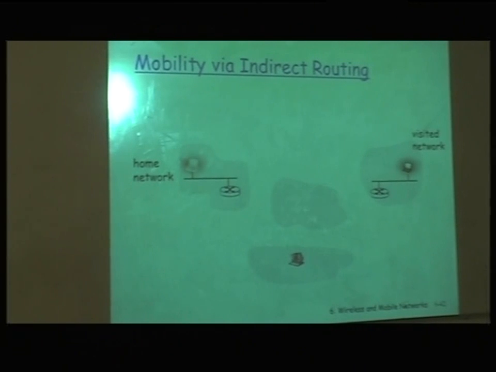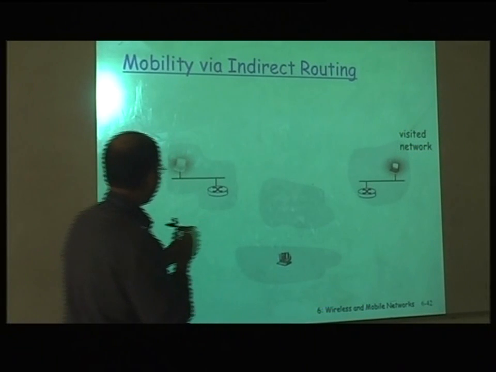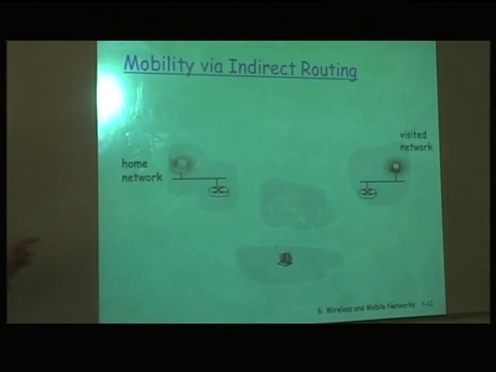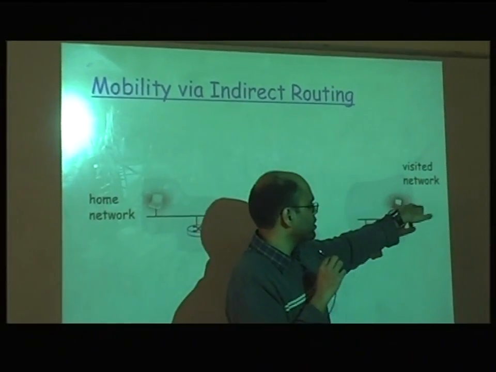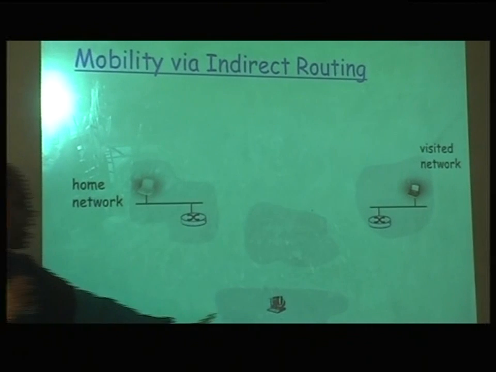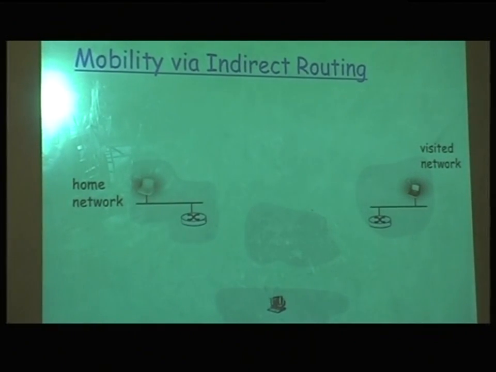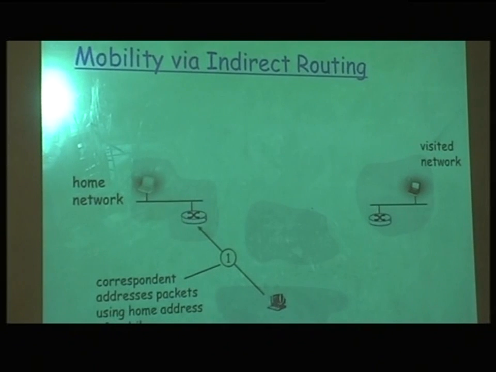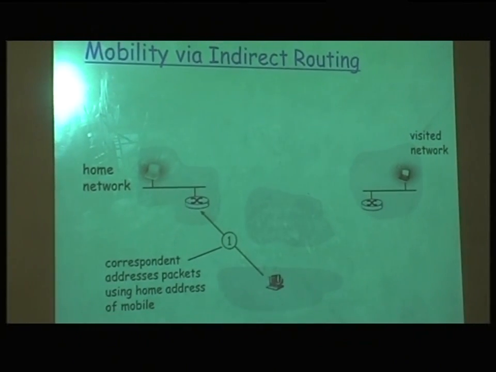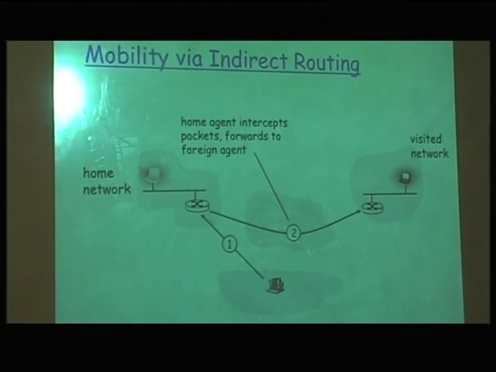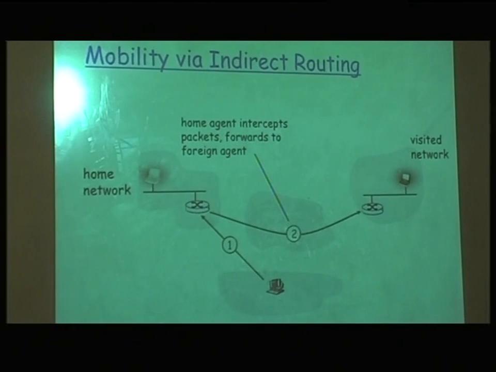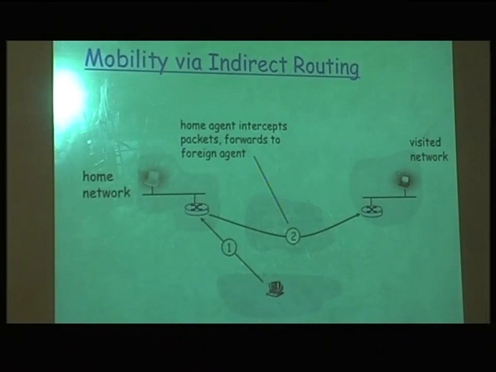Then when it comes to the actual sending of data, this is the correspondent who wants to send the data. It always uses the IP address in the home network, because it knows the IP address of this node is situated there, so the routing will actually come here. Then the home agent knows that the mobile node is no longer here, it is in a visited network, so it will intercept that packet and, instead of sending it in the home network, send it all the way to the visited network.